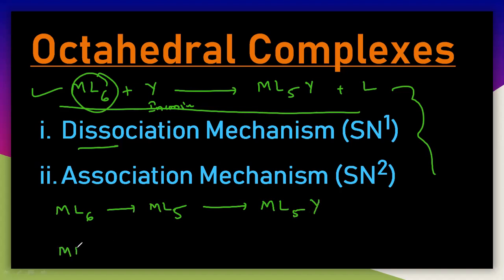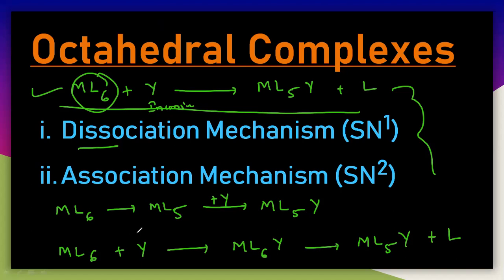In the second case, ML6 plus Y gives ML6Y, then ML5Y plus L. See here, there is a difference between these two mechanisms, so that you can easily understand that this is SN1 and this is SN2.